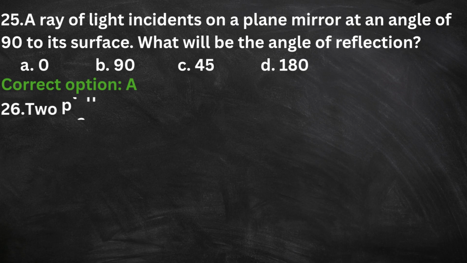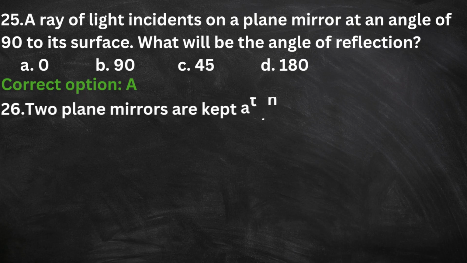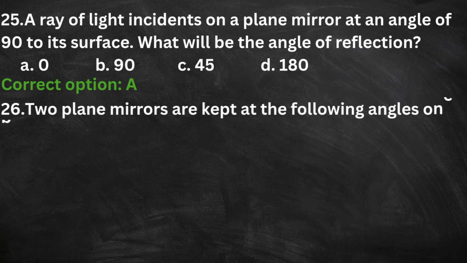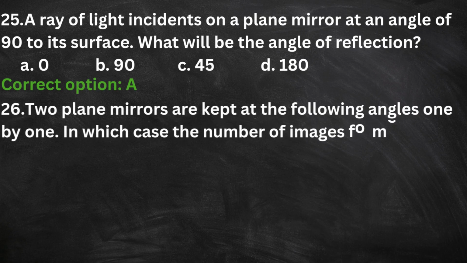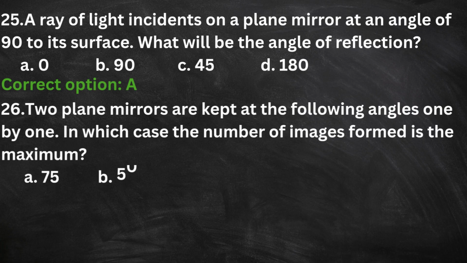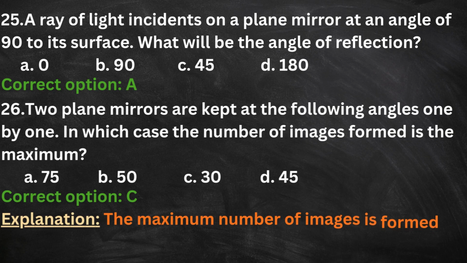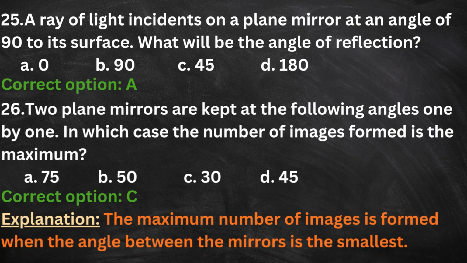26. Two plane mirrors are kept at the following angles one by one, in which case the number of images formed is the maximum. A. 75 degree. B. 50 degree. C. 30 degree. D. 45 degree. The correct option is C. Here is the explanation. The maximum number of images is formed when the angle between the mirrors is the smallest. So among the given options, 30 degree is the smallest angle.